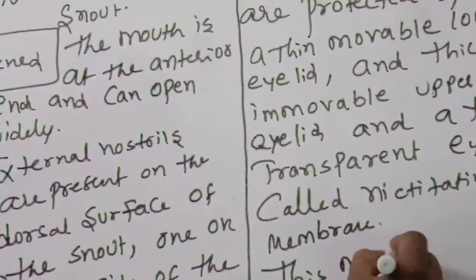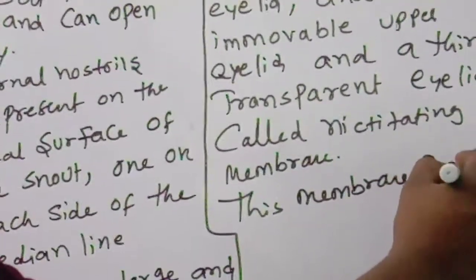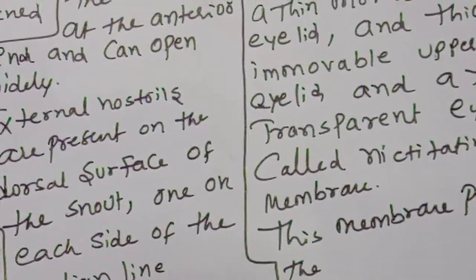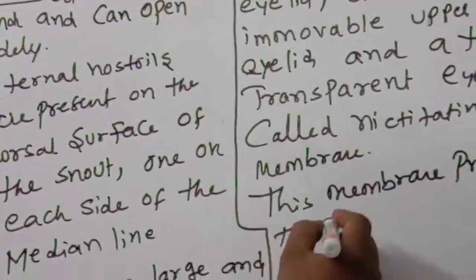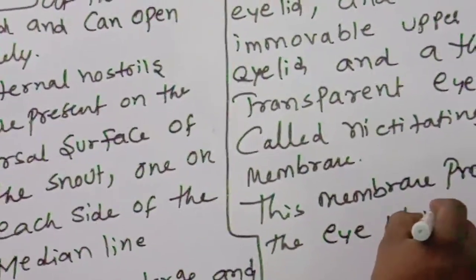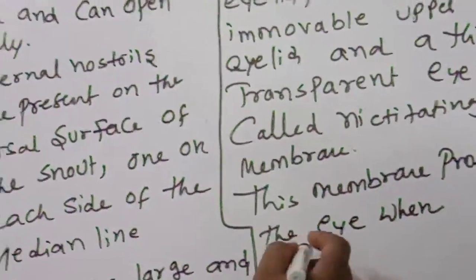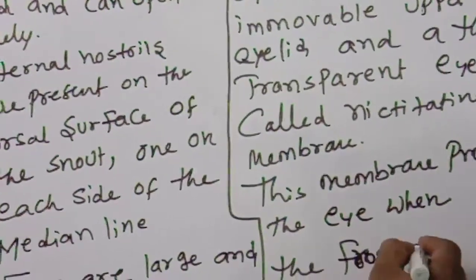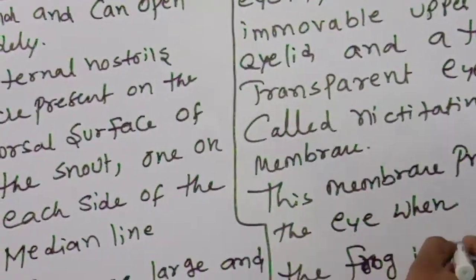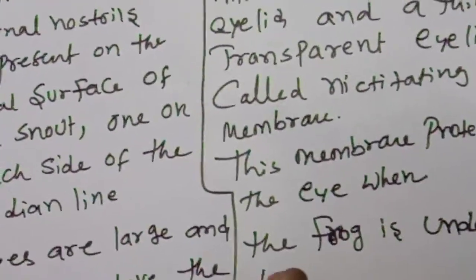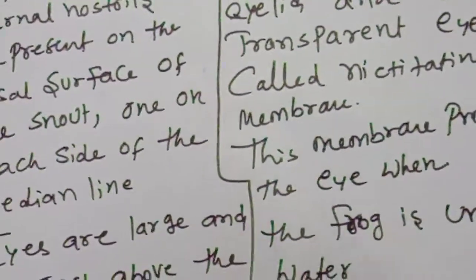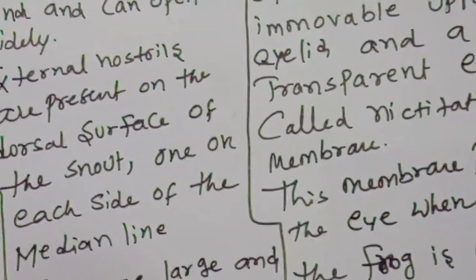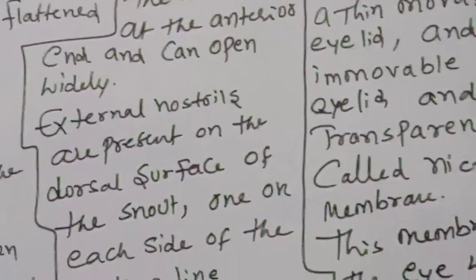This membrane protects the eye when the frog is underwater. Okay, children, this is a very important point. Observe very carefully.